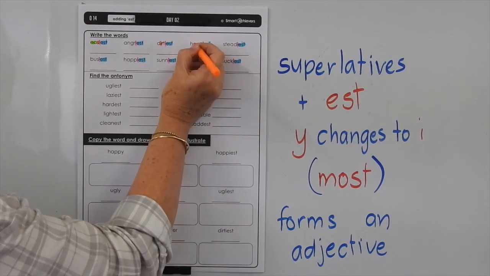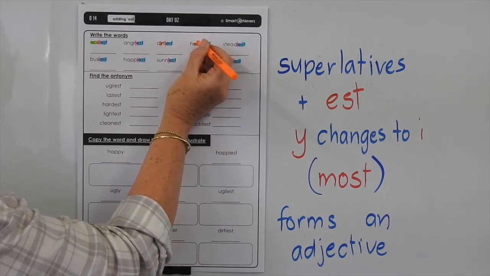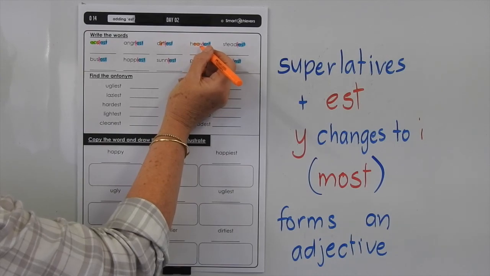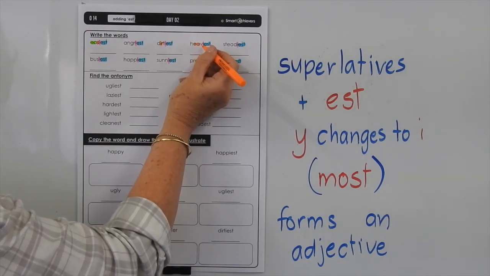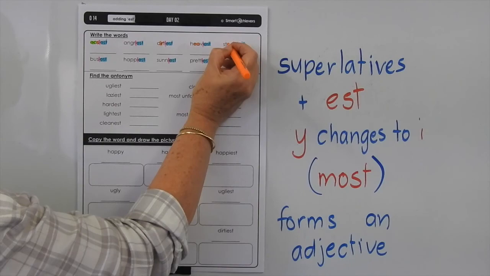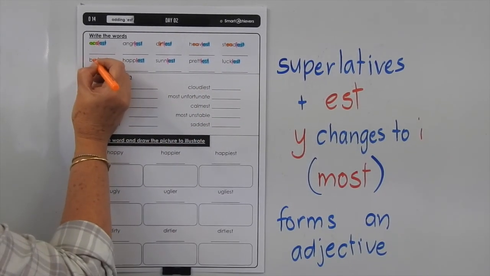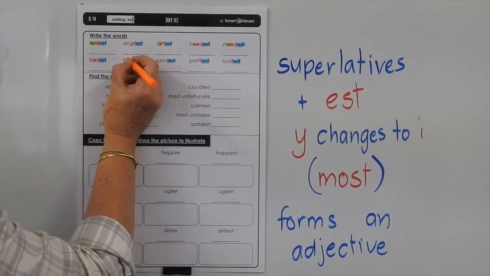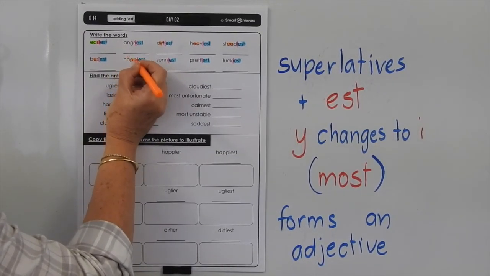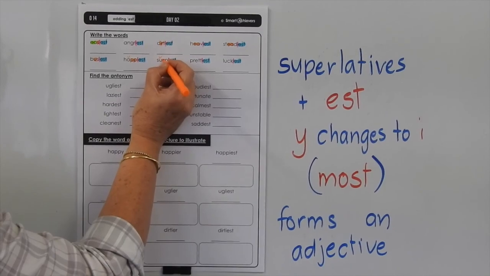Heavier, we've got the EA making its short eh sound here. It's changing from the word heave to a short sound, heavy. Same with that one. We've got the short eh sound in steady. Busiest, happy. Now you've got a short vowel sound here, so you're doubling the P. A short vowel sound here, so you're doubling the N.